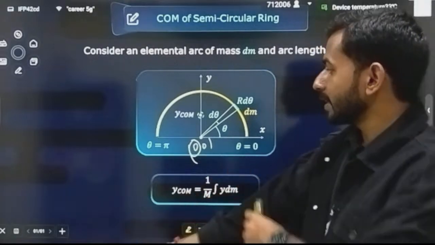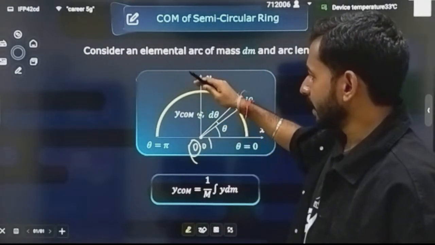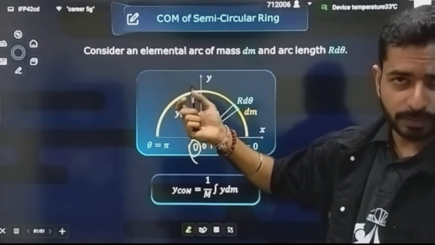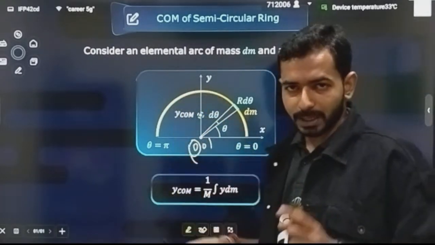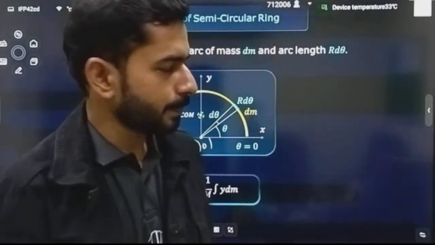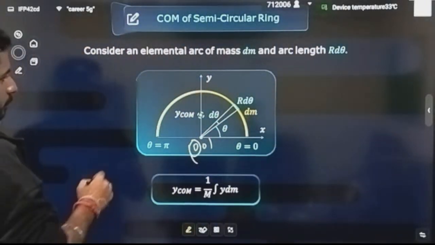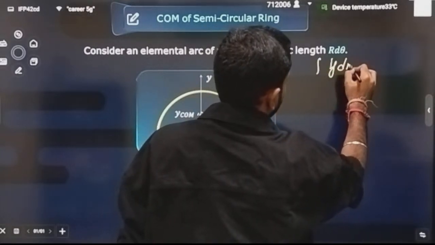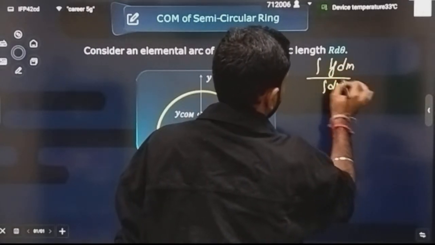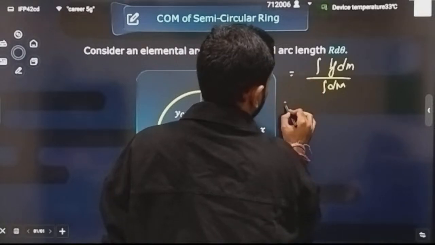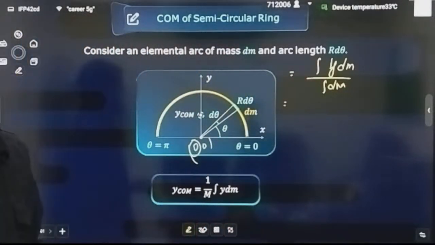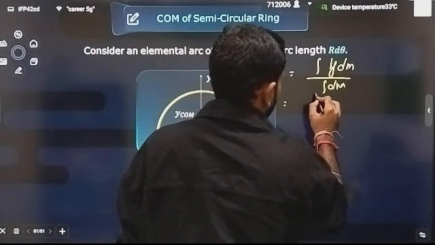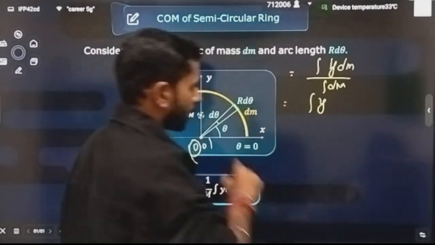Correct? Now you have to think only for the y direction, because in the y direction, here it is a different mass, here it is a different mass. Positions are different, distances are different, masses are different. So here you have to think about the y direction. Correct? Let's see for the y direction what you can do. The formula will be what? Integration of y dm divided by the integration of dm. Okay, the game is all about how you are writing this dm mass. Correct?